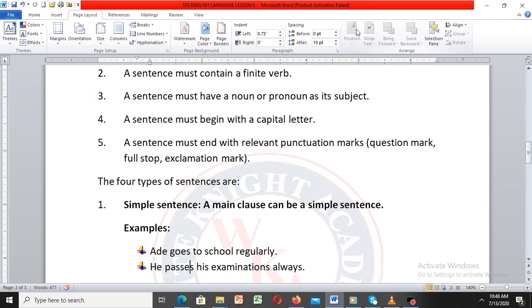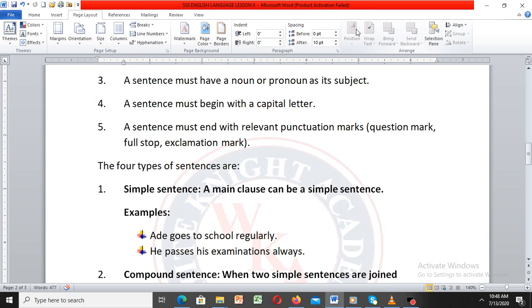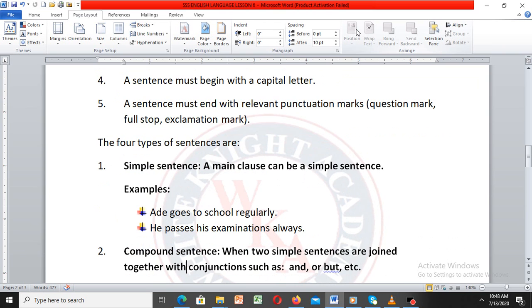Simple sentence. A main clause can be a simple sentence. For example here, Ade goes to school regularly. It's a simple sentence. Second example, he passes his examinations always. You see that? These are examples of simple sentence.